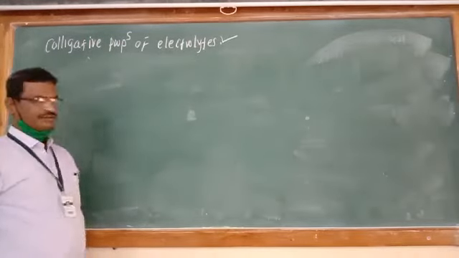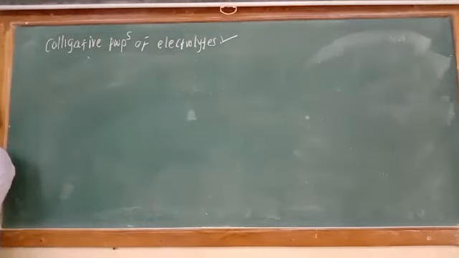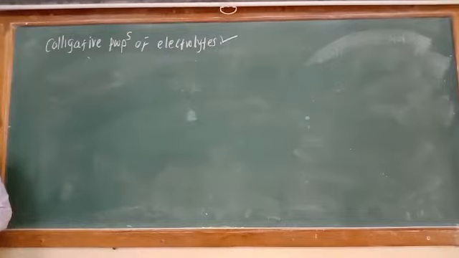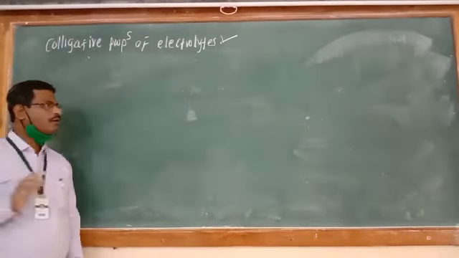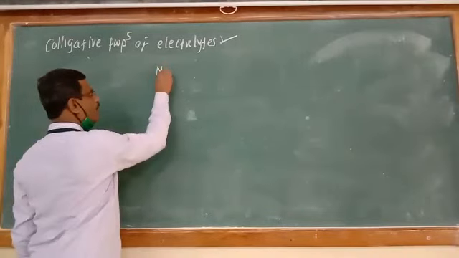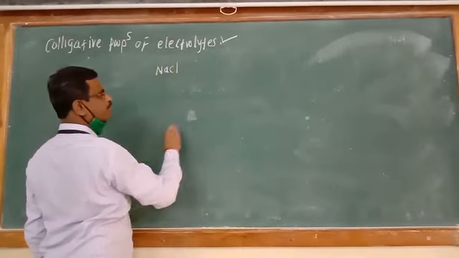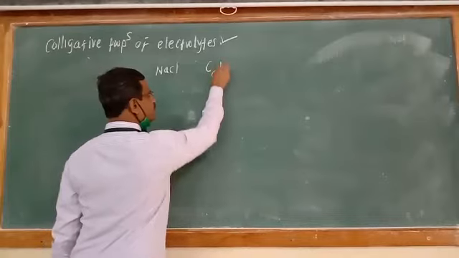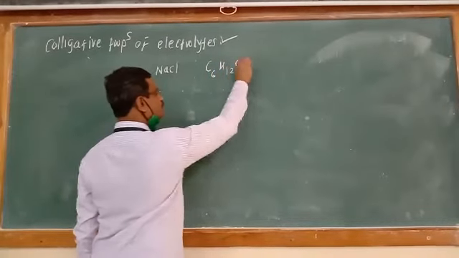Now, if we take the example of sodium chloride and another substance of the same concentration. Suppose we have sodium chloride and C6H12O6, glucose.